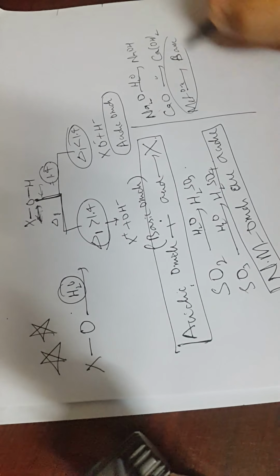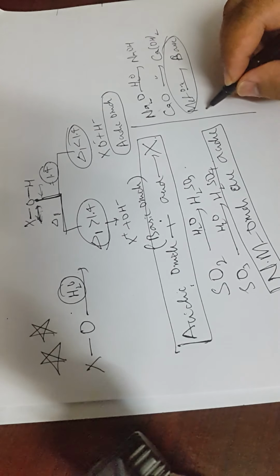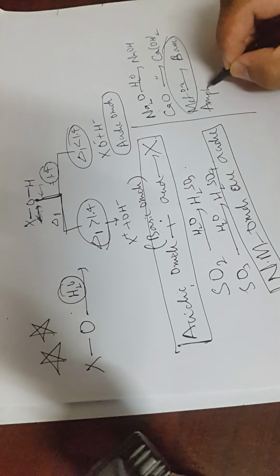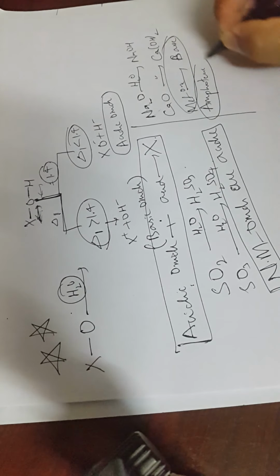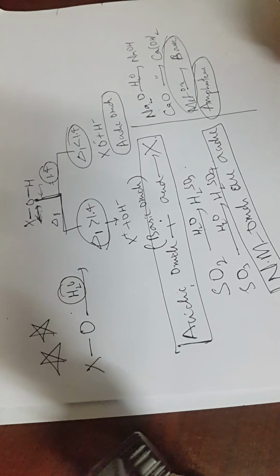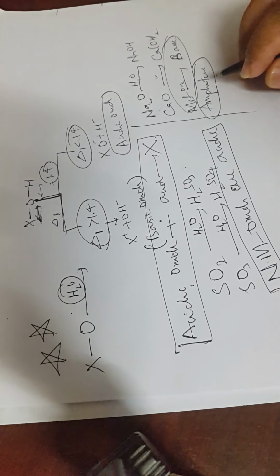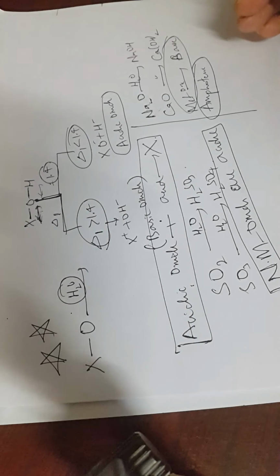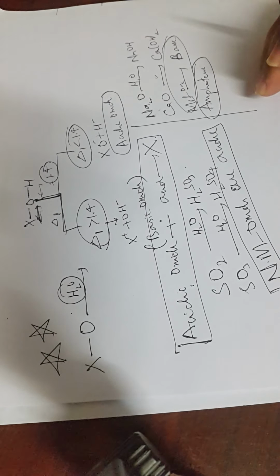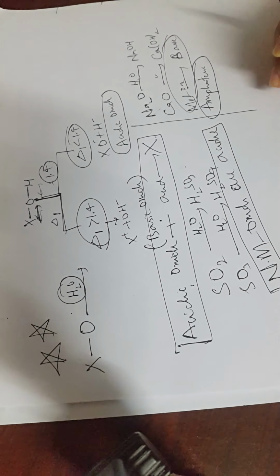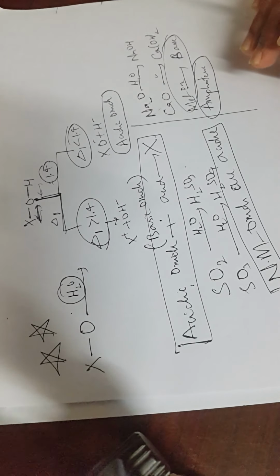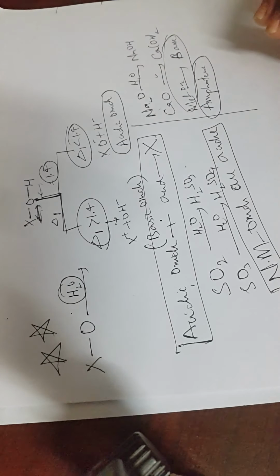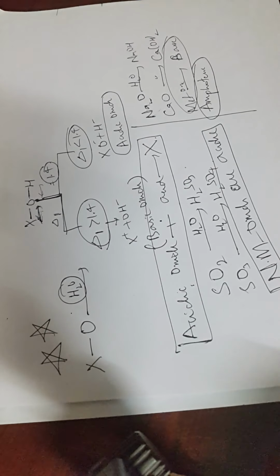basic in nature. Okay, and apart from this there is also something called amphoteric oxides. What are amphoteric oxides? As I said the other day, those oxides that are formed by the metals near the metalloids, like aluminium, beryllium, and lead. Fine. So they generally form which one? Amphoteric oxides. Okay, so that's all about the nature of oxides, nothing much. Majorly, in the periodic classification of elements, it will be asked from this area only.